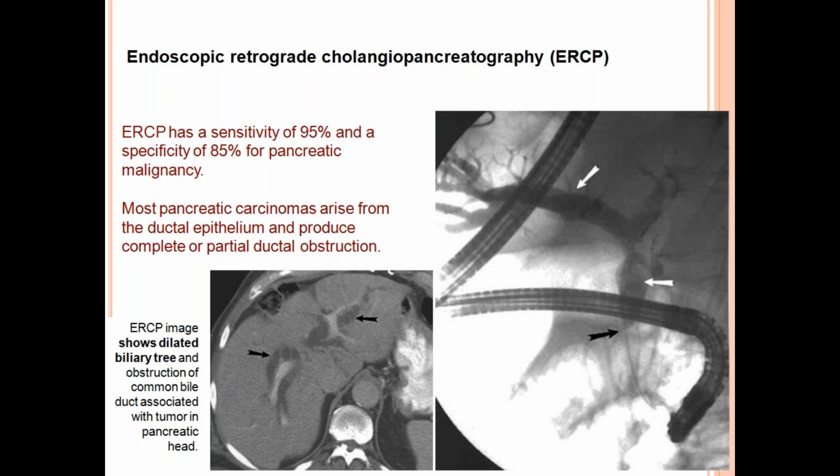Most pancreatic carcinomas arise from the ductal epithelium and produce partial or complete obstruction.